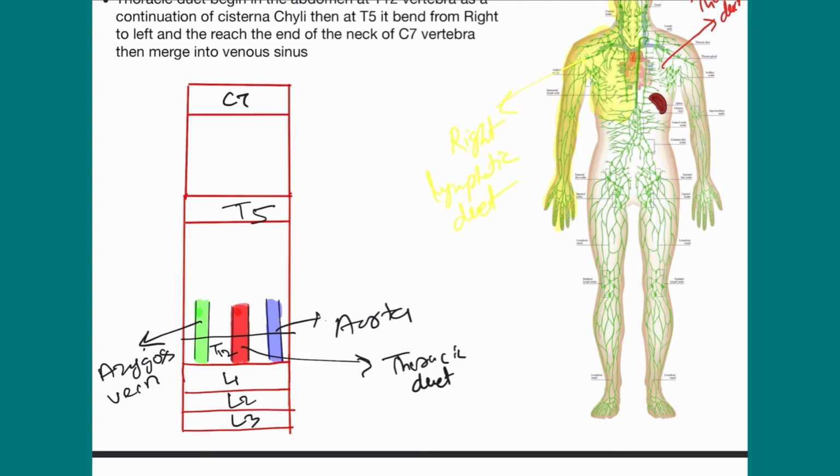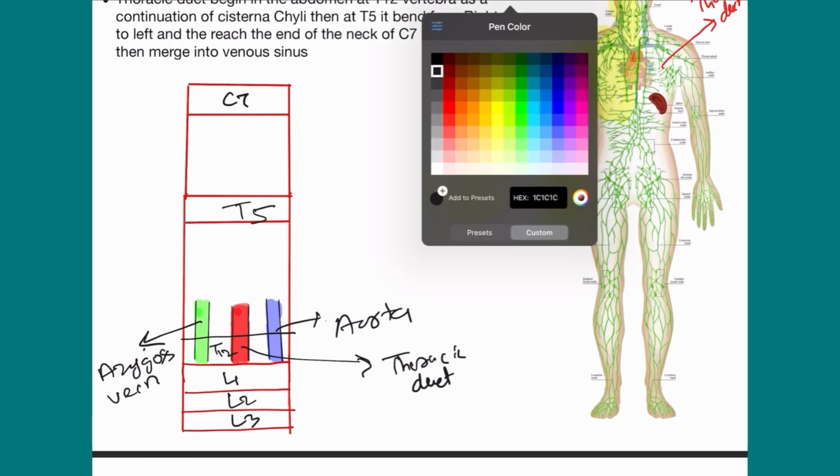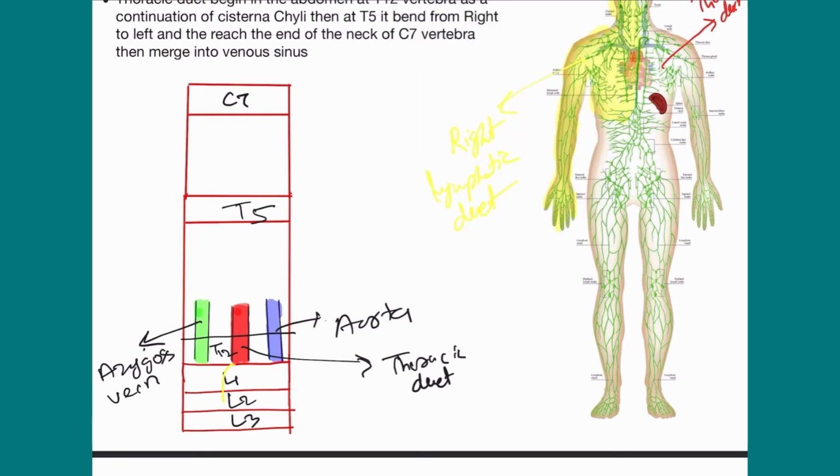So how does this drainage occur? Now I will start. Here is the cisterna chyli. The cisterna chyli drains the lower limb area. These are the lower limb areas, drained by the cisterna chyli. I will write cisterna chyli. After that the thoracic duct starts.